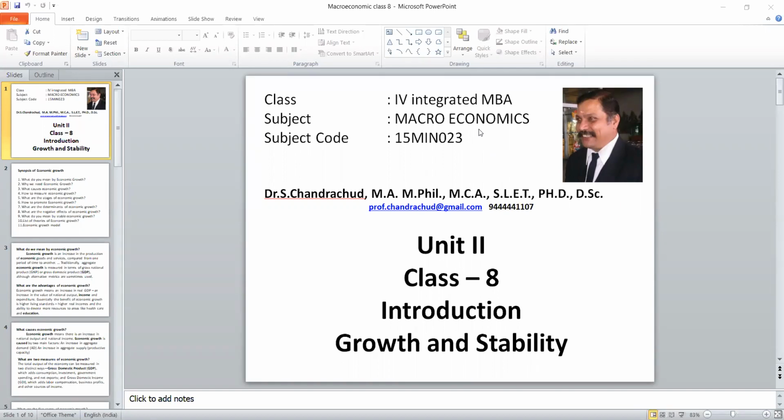Last day we started the second unit. In that, we completed the introductory part for economic growth, like what causes economic growth, what we mean by economic growth, what the determinants are, and we also discussed one model, Rostow's model of economic growth with 5 stages. In continuation of that last class, we now have to study economic stability.